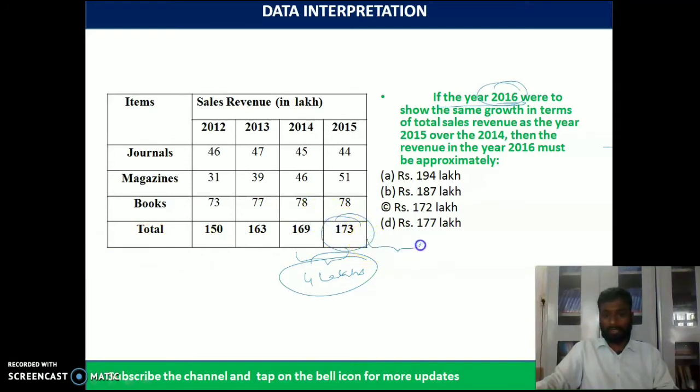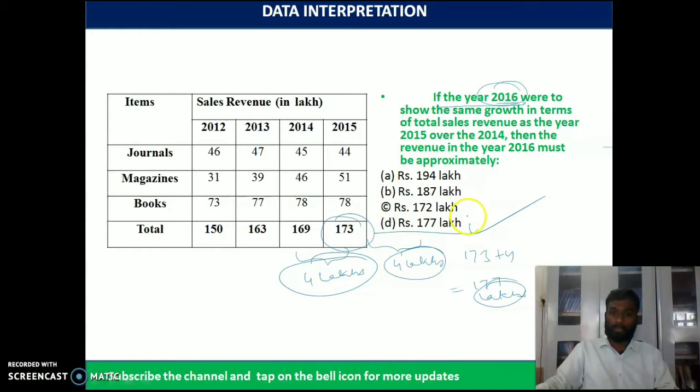And if the increase in 2016 is 4 lakhs, what is the value? It is 173 plus 4 equals 177 lakhs. This will be the answer. Option D is the right answer. If there is the same growth as 2015 over 2014, then automatically 177 lakhs could be the turnover.